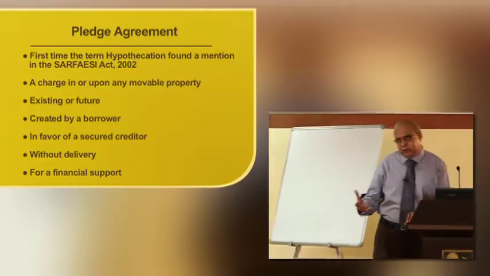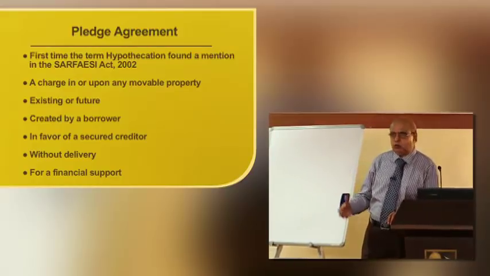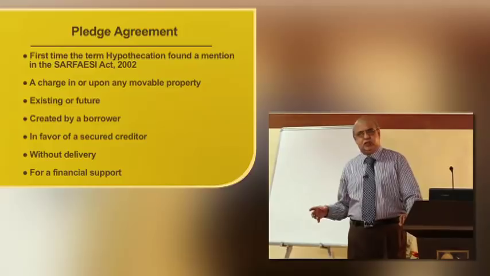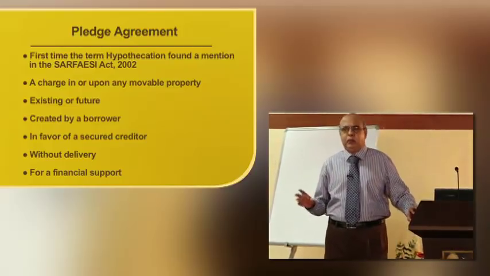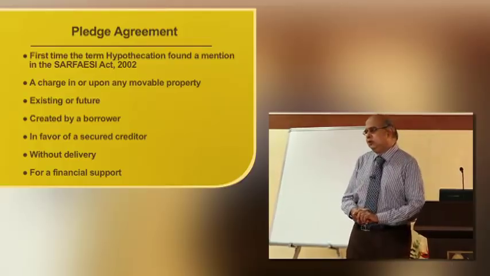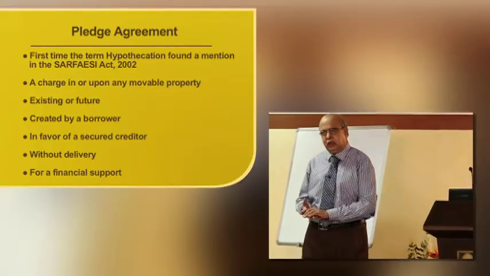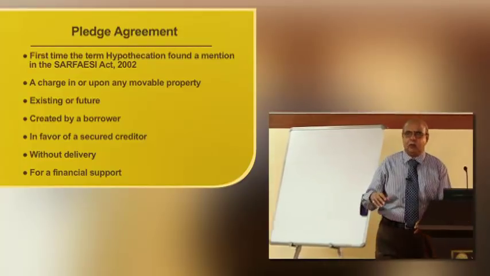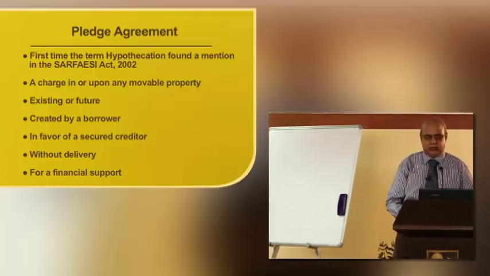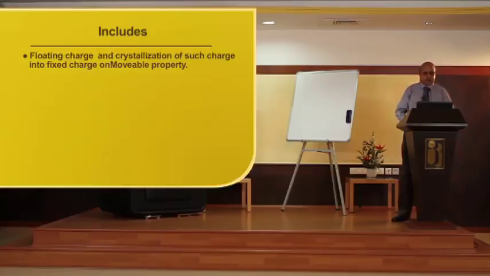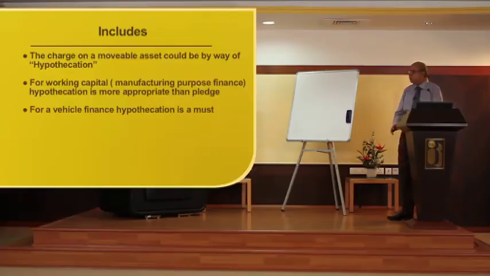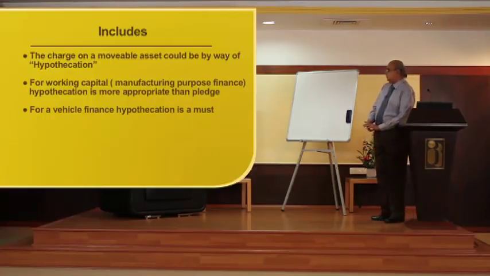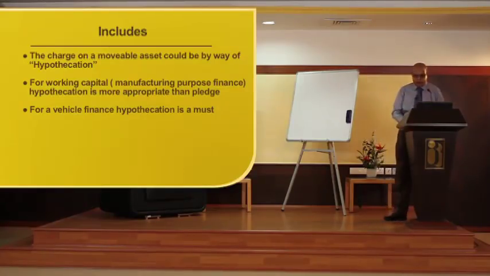If a manufacturer is manufacturing, he requires raw material, semi-finished goods and finished goods to complete manufacturing. In such cases, the appropriate security would be hypothecation of stock. If a person is getting a vehicle, he has to have the possession, otherwise the purpose is defeated. That is the reason hypothecation is applicable in the case of movable property like a vehicle also taken as security. Floating charge, any crystallization of such charge into a fixed charge on movable property. The charge on movable assets could be by hypothecation. For vehicle finance, hypothecation is a must. For working capital, hypothecation is more appropriate than pledge.